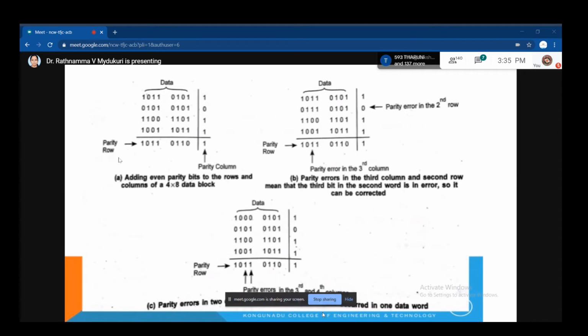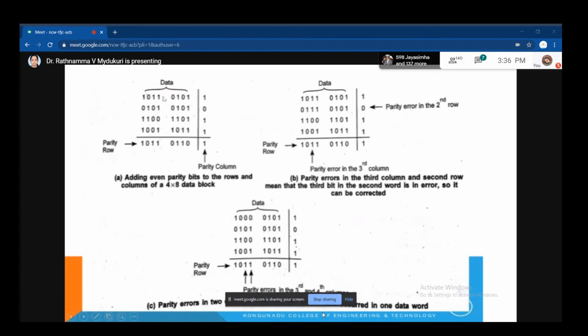So here you are going to place a 0. And go for the next one, the third column. How many ones are here? Only 1. To make it even, we are adding a 1 here. That means the total number of ones now becomes 2, which is even parity.